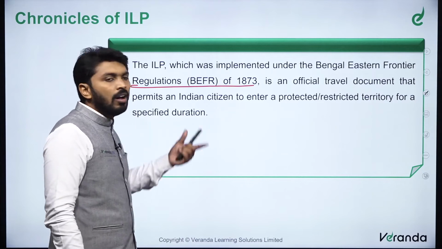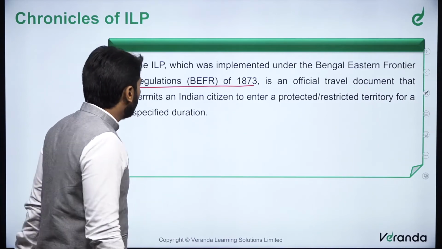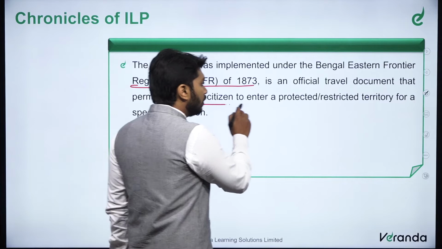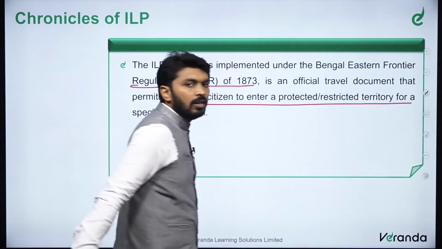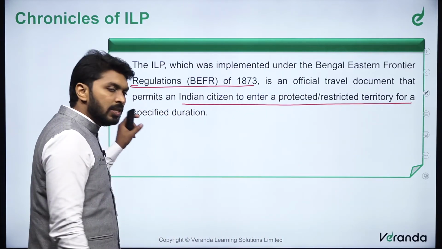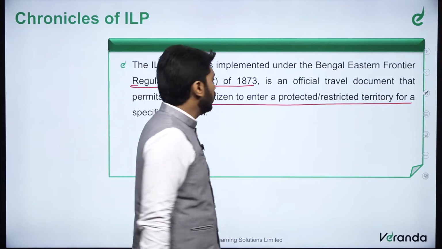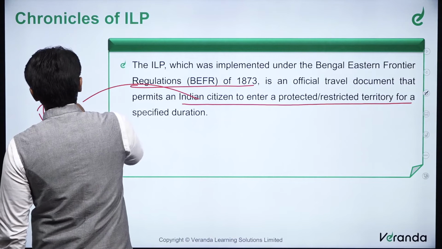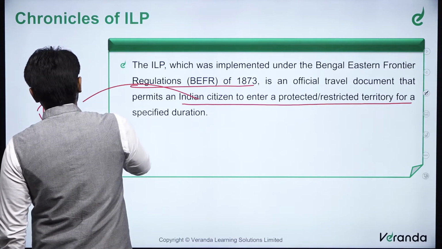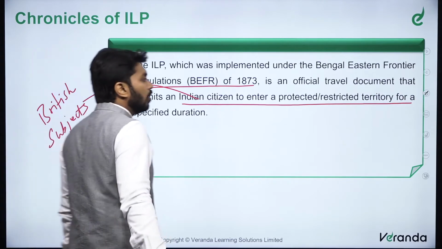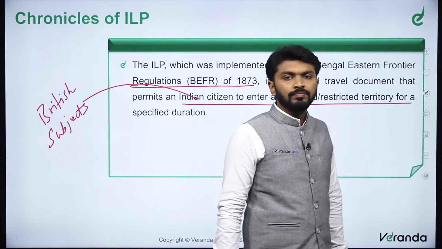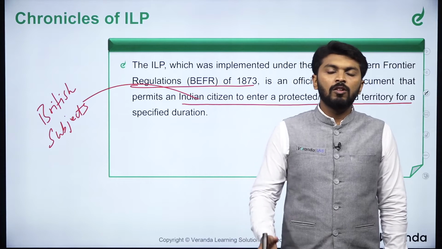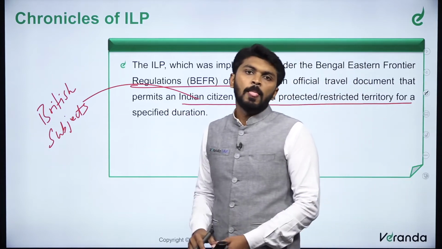It is an official travel document that permits an Indian citizen to enter protected or restricted territory for a specified duration. So Indian citizen, or to be precise, British subjects. Why British subjects? Because in 1873 we are under the domination, subjugation of British government.